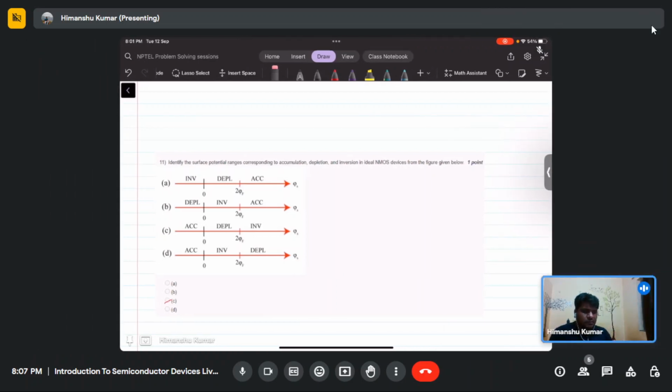Okay, so let's just move to the next problem. Identify the surface potential range corresponding to the accumulation, depletion, and inversion in the ideal MOS device from the view. So NMOS, basically NMOS. As we apply the negative bias, what will happen?